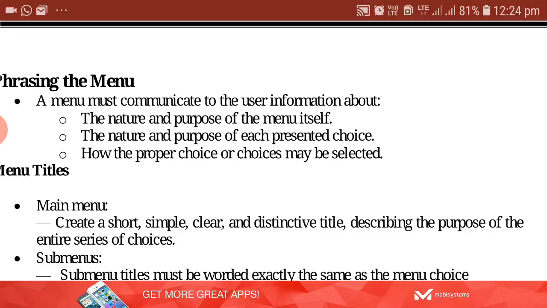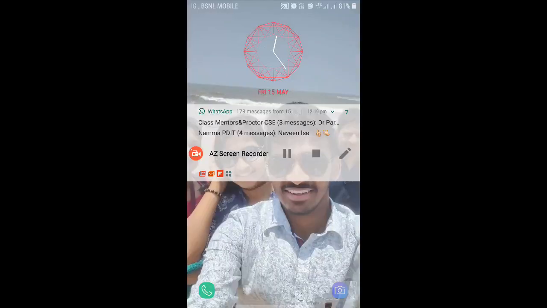So let us see the menu titles first. Main menu: create a short, simple, clear and distinctive title describing the purpose of the entire series of choices. That means whenever you give the title to the main menu, you have to select a short, clear and distinct title which is going to describe the purpose of all the choices available below that. Then submenus.